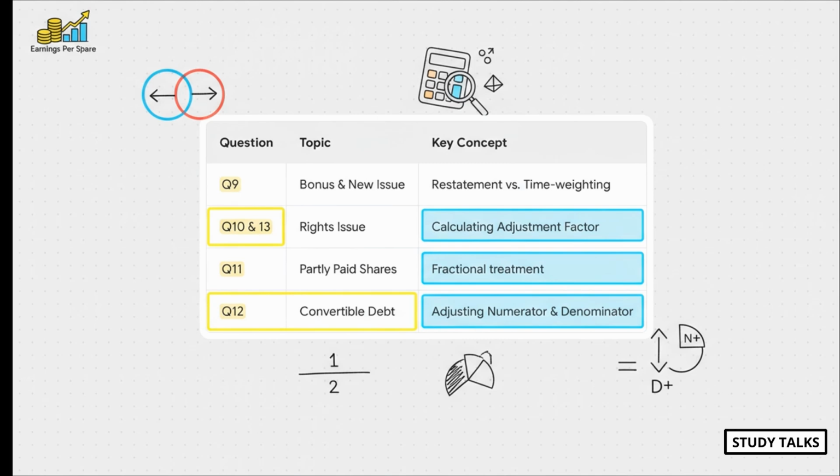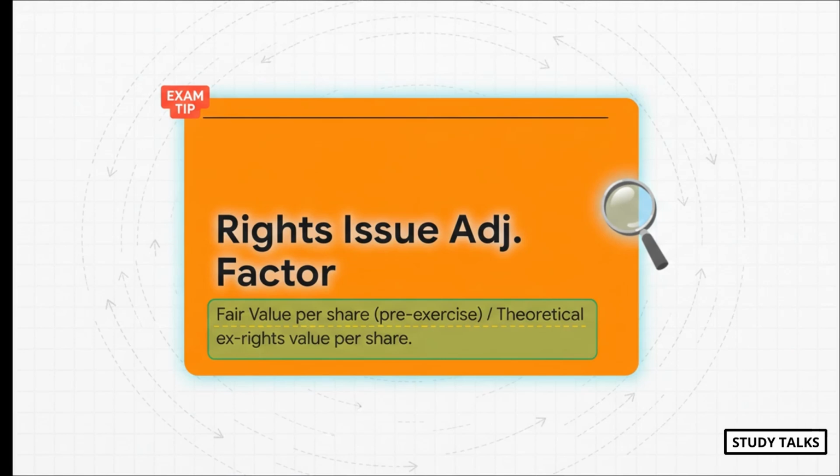Question 11 focuses on partly paid shares, and question 12 is your bread-and-butter convertible debentures problem, where you have to adjust both the earnings and the number of shares. Let's just focus on that rights issue for a second, because it can be tricky. A rights issue is basically part fresh issue and part bonus issue, because the shares are offered at a discount. To deal with that bonus element, we calculate this adjustment factor. The formula looks complex, but all it's doing is comparing the share's value right before the issue to its theoretical value right after. You use this factor to adjust the prior period's EPS to make it comparable to this year's.